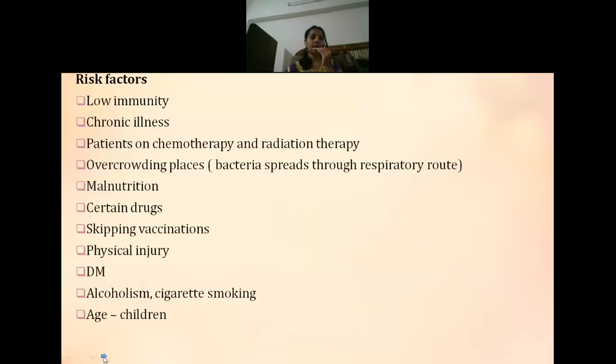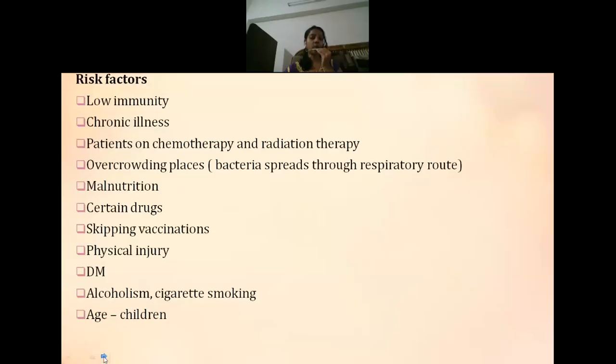Risk factors: meningitis is seen commonly in people with very low immunity, or those with chronic illnesses like diabetes mellitus, tuberculosis, HIV AIDS, or cancer. It can also be seen in patients taking chemotherapy or radiation therapy. Sometimes it is seen in overcrowded places, because it can spread through the respiratory route.